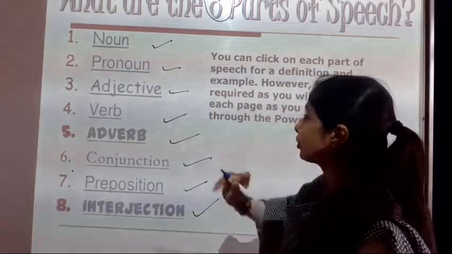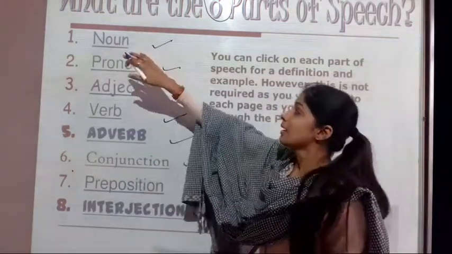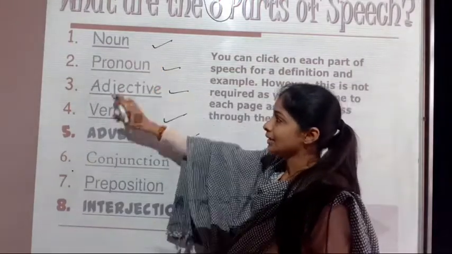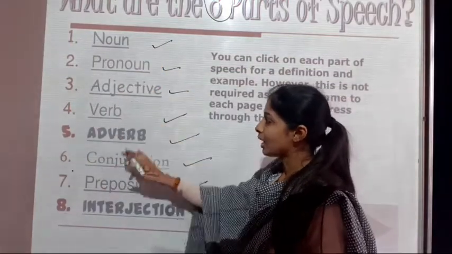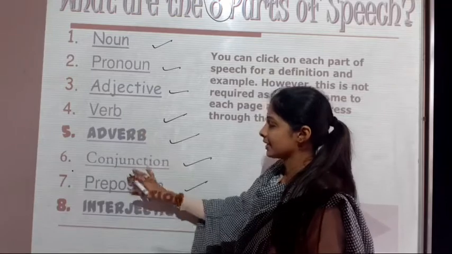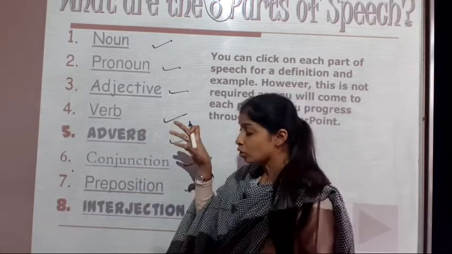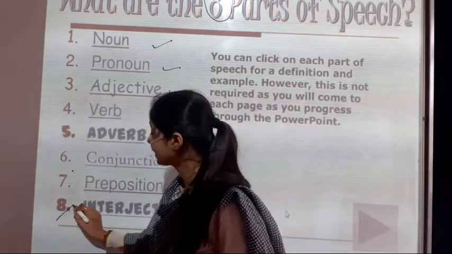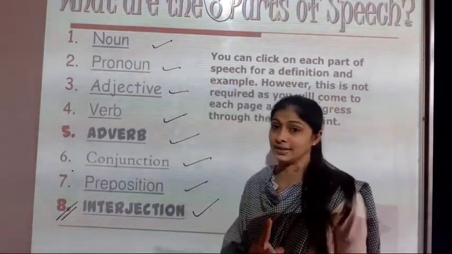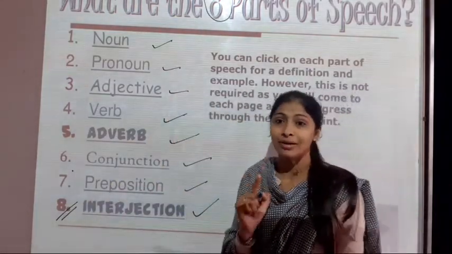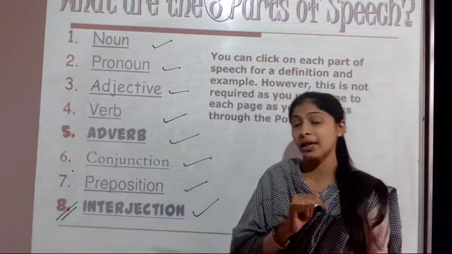You can see here, students: noun, pronoun, adjective, adverb, verb, conjunction, preposition, interjection. So we have a total of 8 parts of speech. Remember this; it's also your GK question.